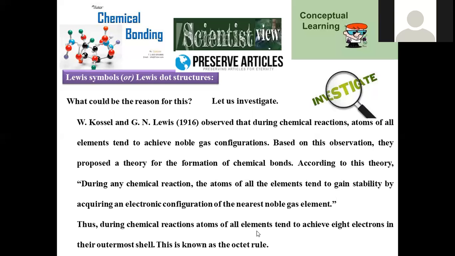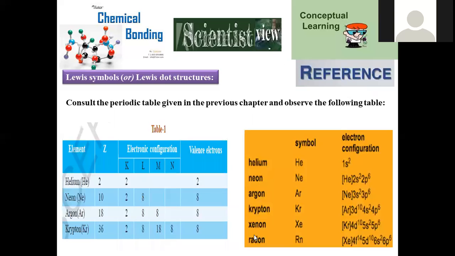8, how can we distribute? ns2 np6. That is called the 8-electron system, the octet system. Now it is clearly mentioned with all noble gases. Helium has only 2 electrons; the outermost shell, the K shell, where 2 electrons are present, is the valency shell. And these 2 are regarded as valency electrons.